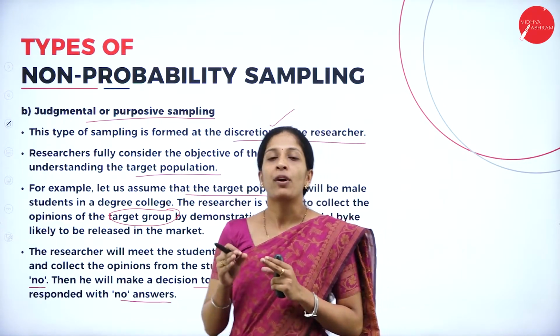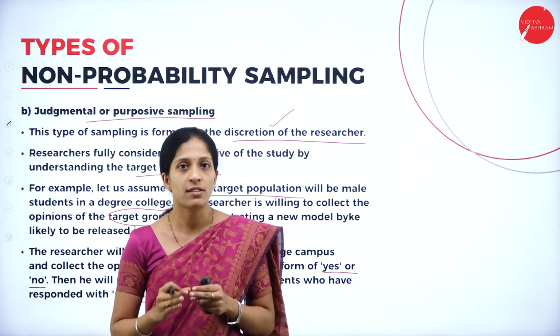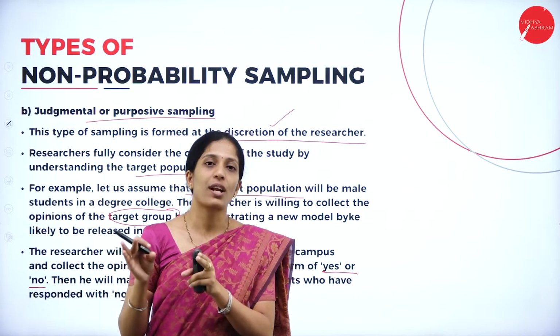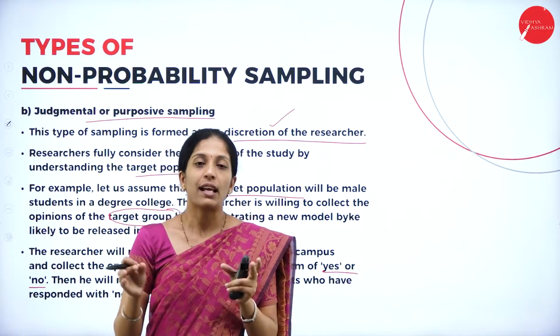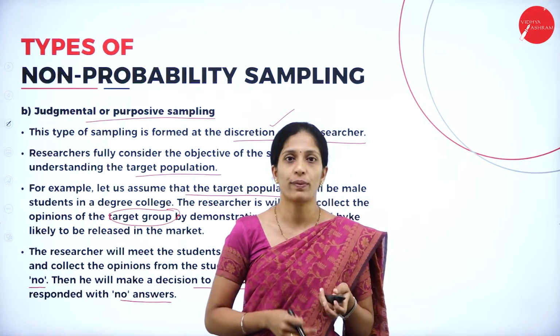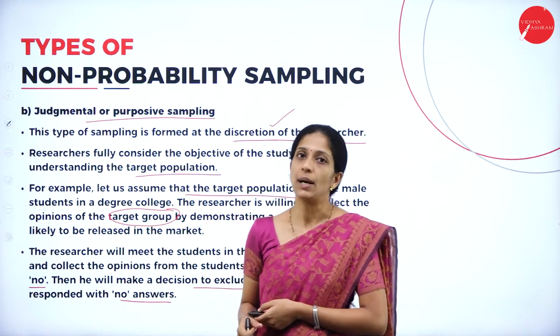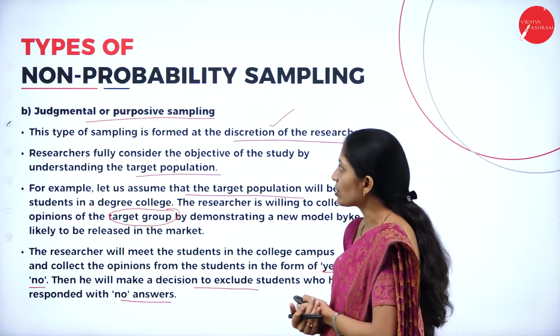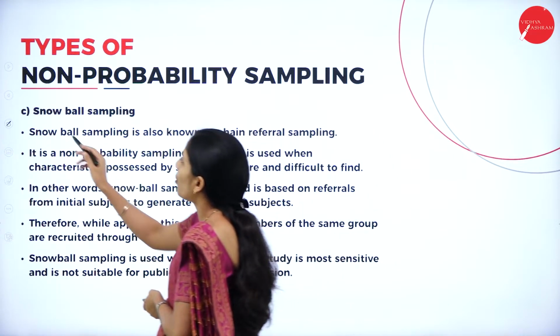Depending upon his purpose and his judgmental opinion, he will take out all the students who have answered no. Then again, the students who have answered yes, he is going to ask them questions relating to that particular problem. That is known as what? Judgmental or purposive sampling.